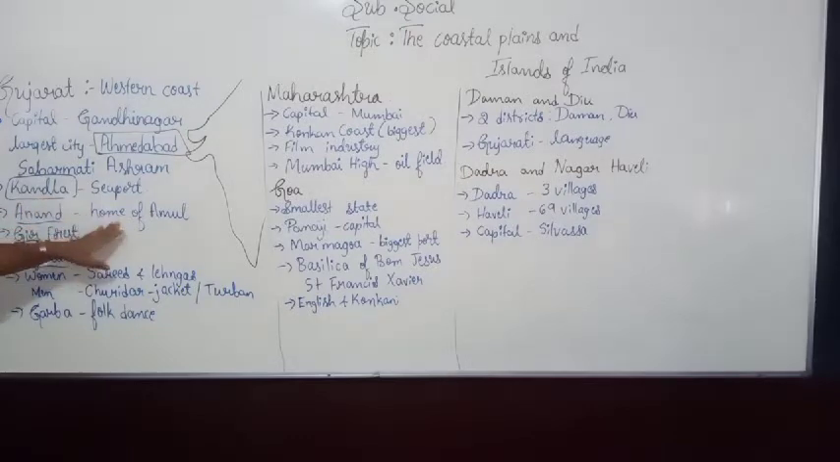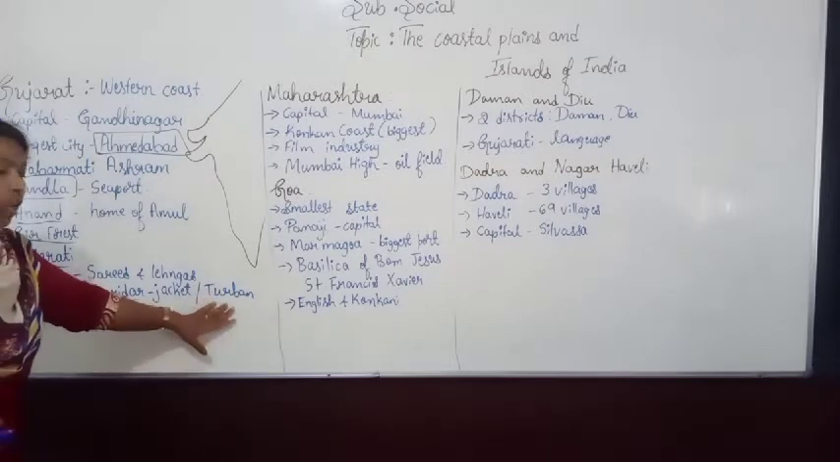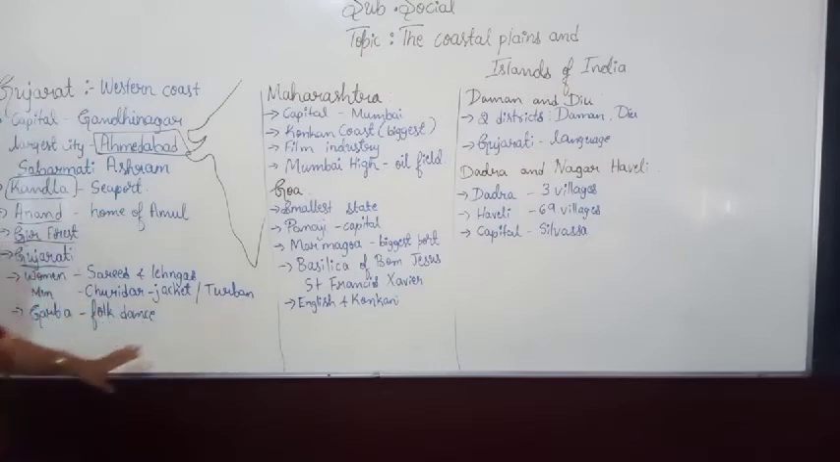Anand is the home of Amul products. Gir forest is the main tourist center, and Gujarati is the language they use. Women wear the sari and lehenga, then men wear the chudidar and jacket, and also they use the colorful turban. And more important, the folk dance in Gujarat is Garba. So this is about Gujarat state.